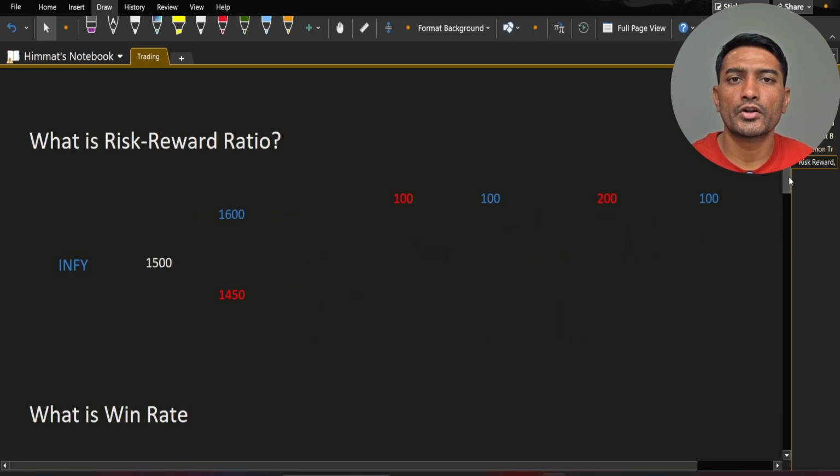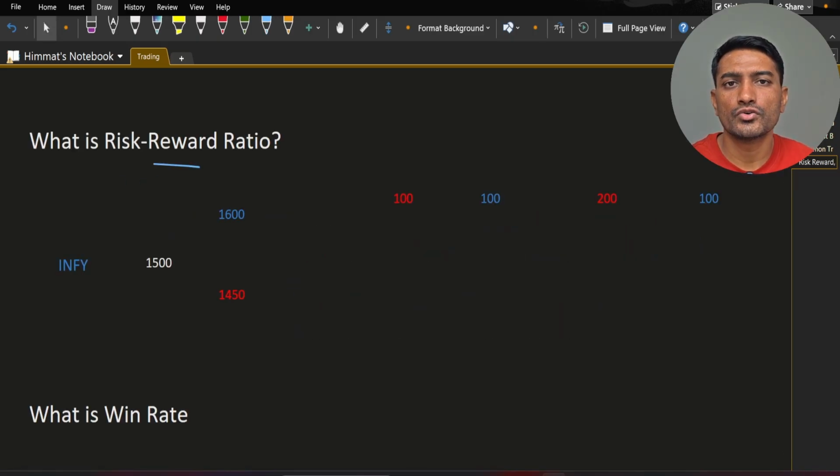So what is risk reward ratio? Risk reward ratio simply means how much you are willing to risk compared to what you aim to gain. So here are some examples. If you buy shares of MP at 1500 and you set stop loss at 1450, that is 50 rupees stop loss, and target is 1600, it will be 100 rupees profit. Then here your risk reward would be 1:2.